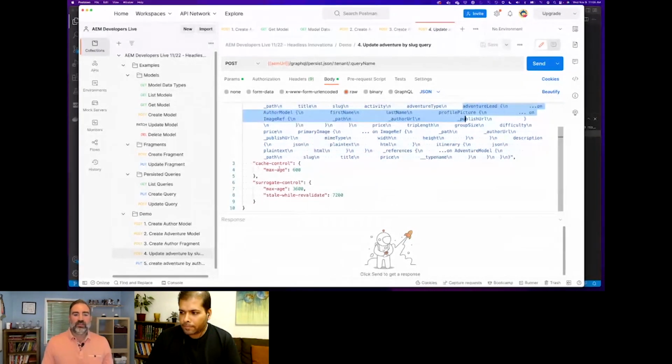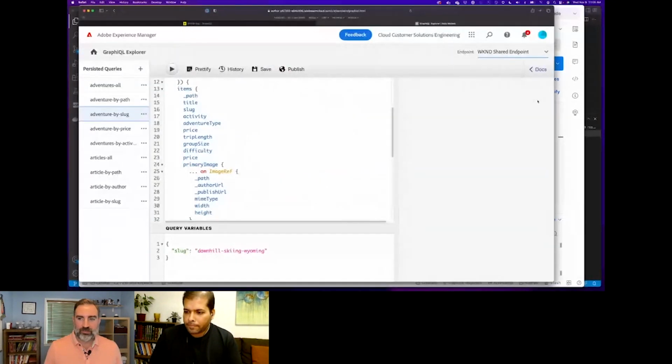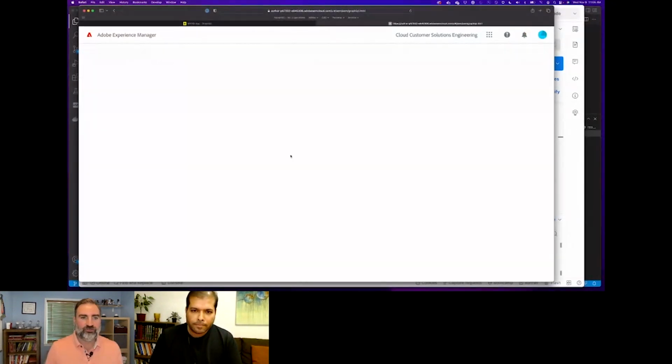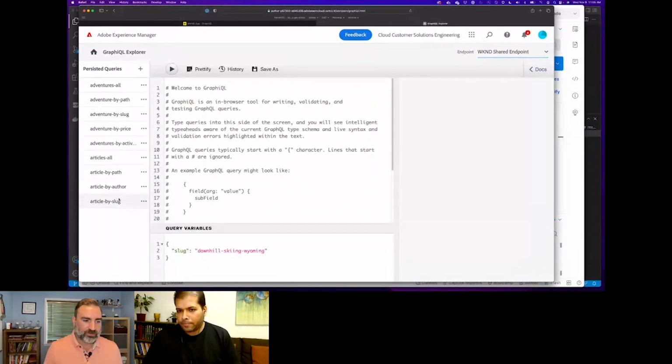But I'm also updating the cache control headers. And this is something that you can do through Graphical, through the UI, right? So it's easy enough to do through the UI. But if you are using these APIs to create and manage your queries, know that both the cache control and surrogate control headers can also be managed through the persisted query API. So if I go ahead and send that request, I'm just going to refresh Graphical here so that I can see my updated query.